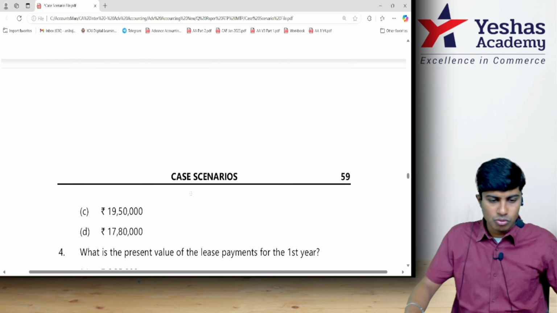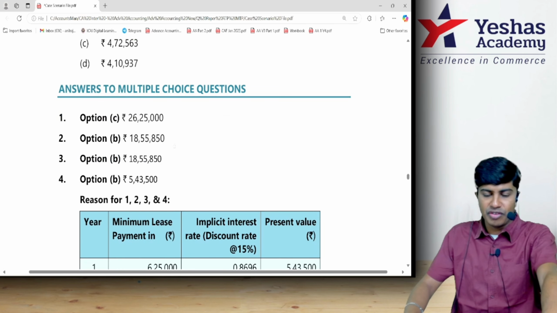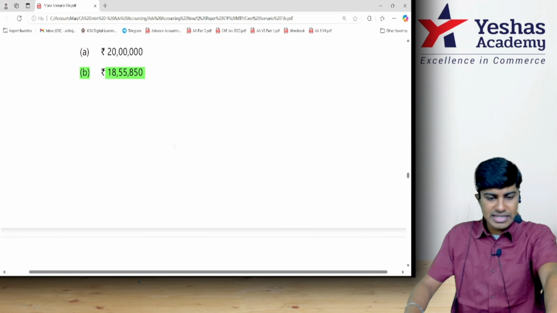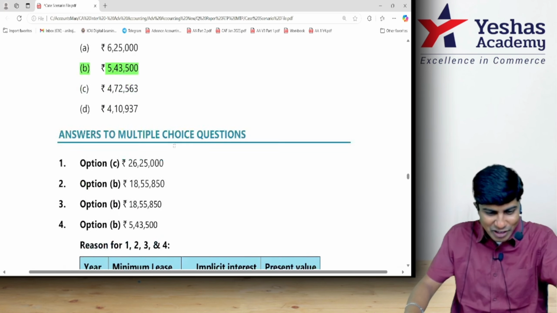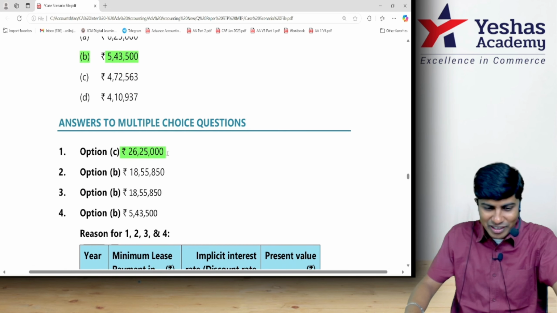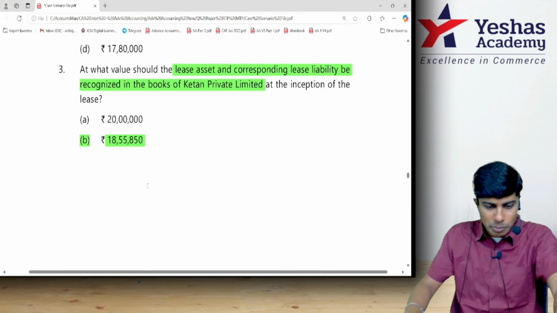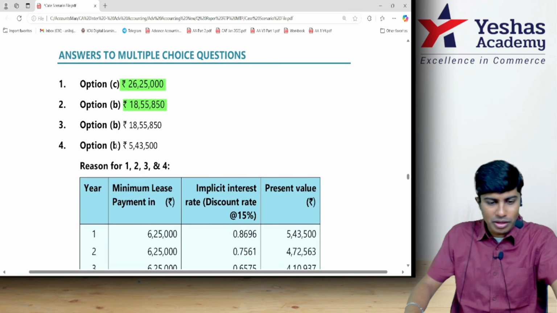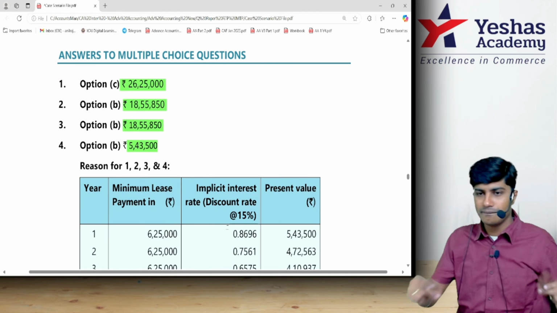So the first one, what we marked is 26,25,000, option C. Second one B, 18,55,850. Third one also B. Fourth one B. Okay. C, B, B, B. Got this? Very good.